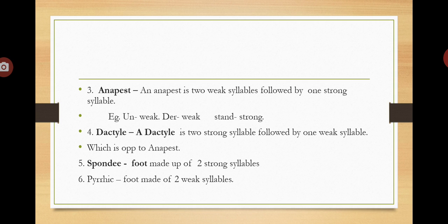Understand. So, un is a weak syllable, der is a weak syllable, and stand is a strong syllable. And here, two weak syllables are followed by a strong syllable, so it is an anapest. So the fourth type of foot is dactyl. A dactyl is two strong syllables followed by one weak syllable, which is opposite to anapest. Next, the fifth type of foot is spondee. It is a foot made up of two strong syllables. And the sixth type of foot is pyrrhic, a foot made up of two weak syllables.